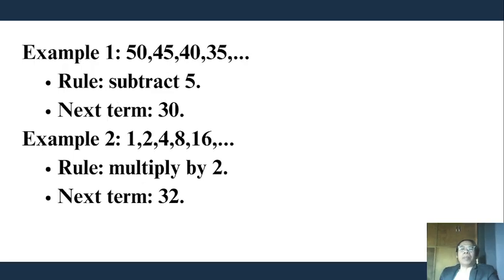Example 1: 50, 45, 40, 35. The rule is subtract 5. So the next term is 30. Example 2: 1, 2, 4, 8, 16. The rule is multiply by 2. So the next term will be 32.